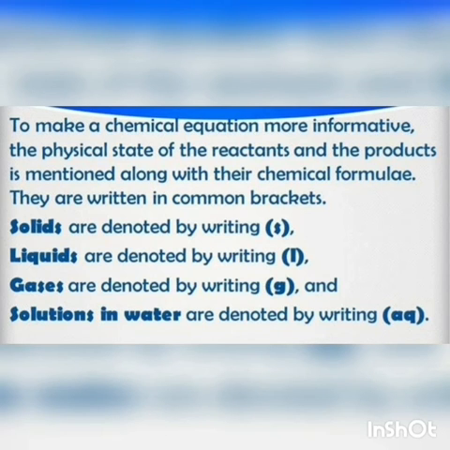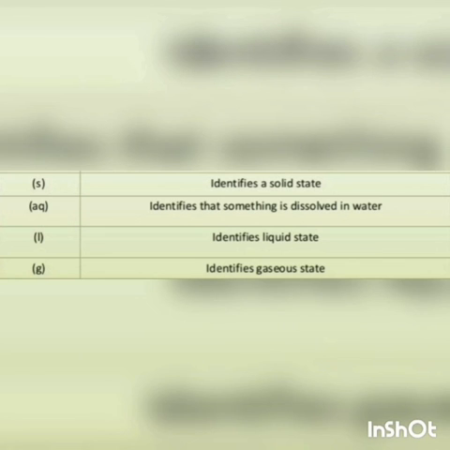To make a chemical equation more informative, the physical states of the reactants and products are mentioned along with their chemical formulas. They are written in common brackets. Solids are denoted by writing a small s. Liquids are denoted by a small l. Gases are denoted by writing a small g. Solutions in water are denoted by writing aq in brackets.